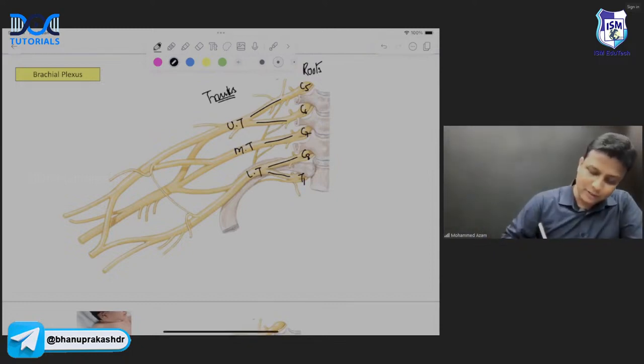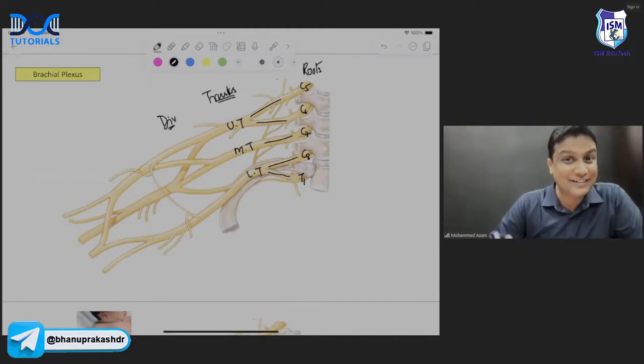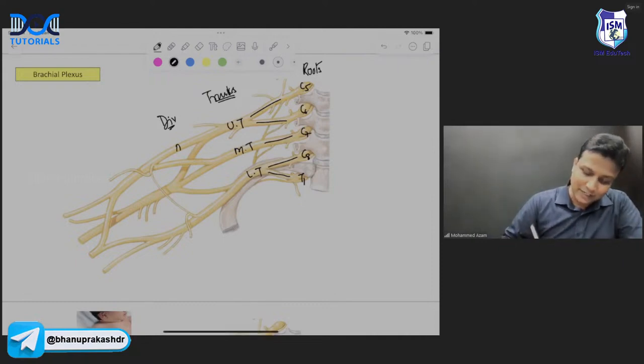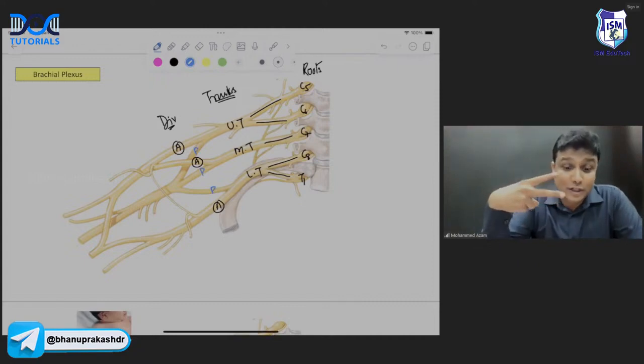Now, all the 3 trunks will divide into divisions. And this is the easiest one, sir. Why? Because all the 3 trunks will divide into 2 divisions. So this one here will be the anterior division, and this is anterior division. And this one here will be the posterior, and the posterior ones. So all the 3 trunks will divide into 2 divisions. One is anterior, another one is the posterior division, sir.